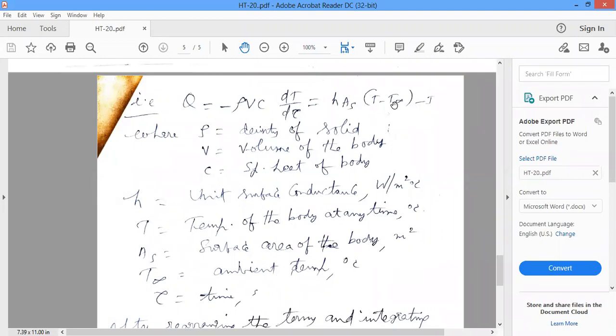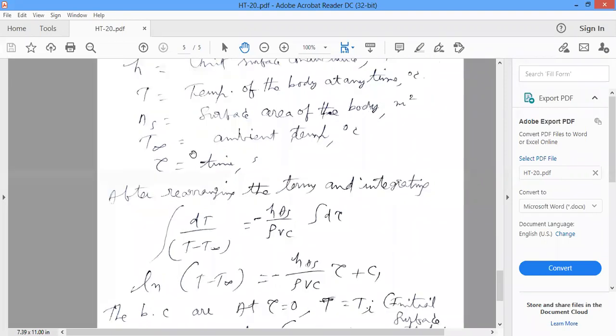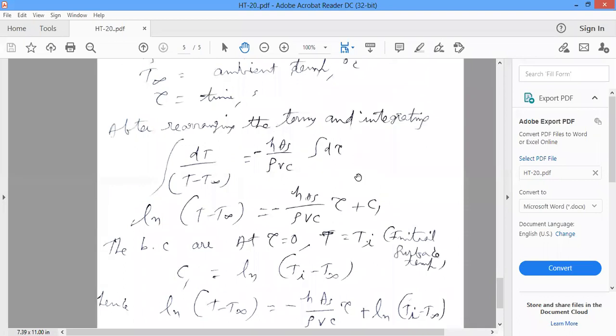Temperature varies with respect to time. T free stream is the ambient temperature. That's why there are two variables here, one is temperature, the other is time. So in transient or unsteady state heat conduction, the variables are temperature and time. Temperature varies with respect to time, that's why this is known as unsteady state heat conduction or transient heat conduction.